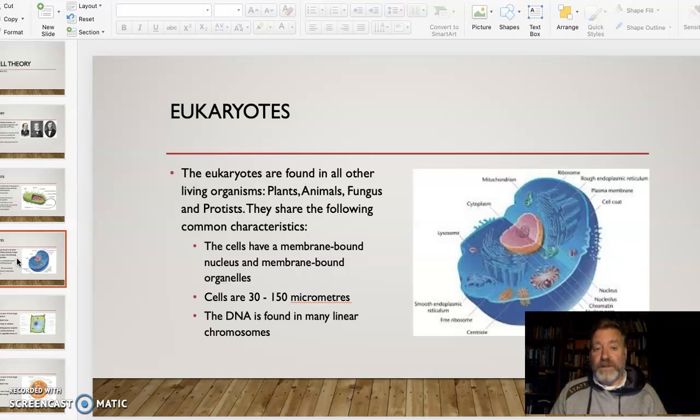So the difference here is that cells have a membrane-bound nucleus, so there's our DNA, all nicely squished in there, and in fact, in linear pieces, so lots of chromosomes, which we'll talk about later, inside a nucleus of its own. So not free-floating like the bacteria. Cells are much larger, so looking at 30 to 150 micrometers. So we can see those on microscopes, and we will be looking at those soon. And their organelles are also membrane-bound, and they're the features that really make them stand out. And then, of course, with such a large group of organisms, there's a lot of variety between what goes on. So, what do we see?